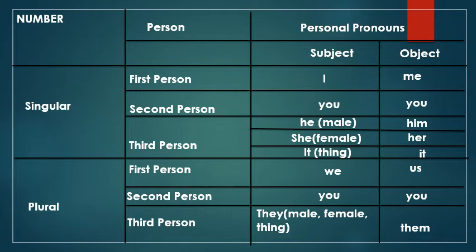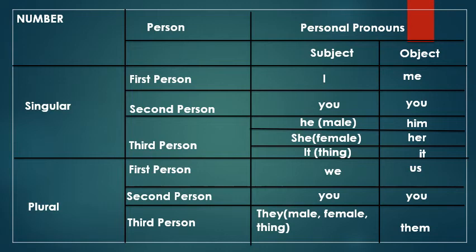Now, number 2, second person. For the second person, as a subject we use you, and as an object as well we use you. So in the second person, the subject and object both would be similar. Now the third person. In the third person, we have he, she, and it.